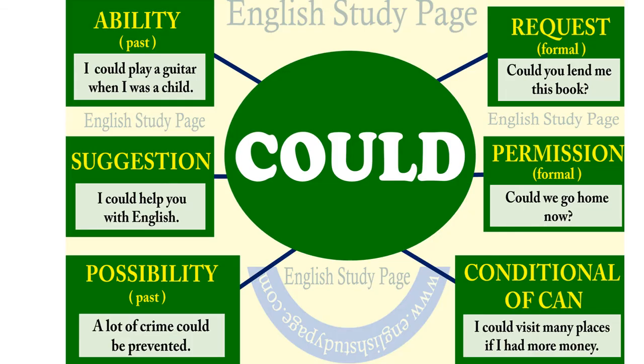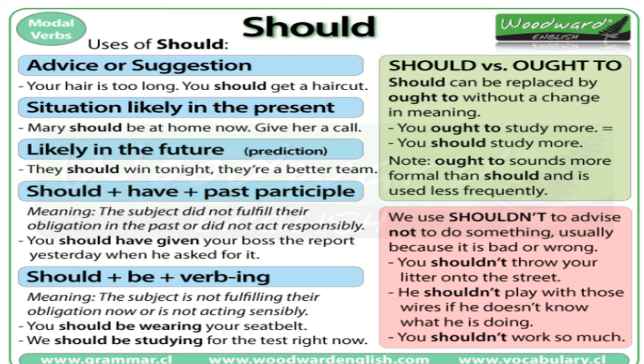It shows could is the past tense of can. So it shows past possibility. I could do it. I could help you. That's a polite way of speaking. Possibility: a lot of crime could be prevented. That can be present possibility also. So it is used nearly the same way as can.